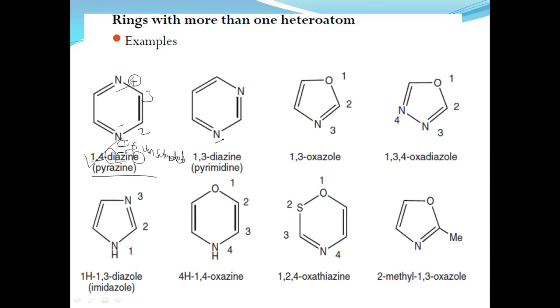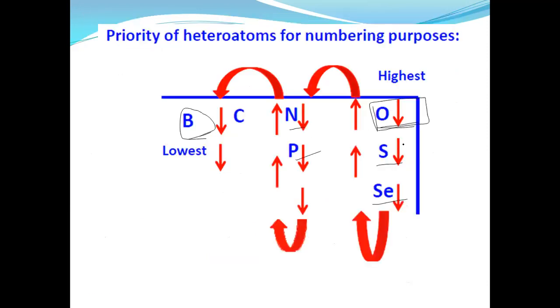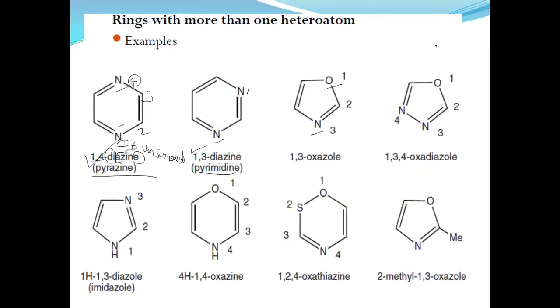Similarly, if the nitrogen positions are shifted, the name is 1,3-diazine. The name changes: pyrimidine, 1,3-diazine. Similarly, in 5 membered rings, if different atoms are present, oxygen and nitrogen, on the basis of priority, oxygen is the first priority, then nitrogen. So numbering starts from oxygen, then the lowest number goes to nitrogen. So 1,3-oxazole. In this other example, there is 1 oxygen and 2 nitrogens.